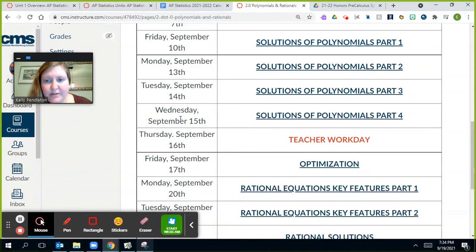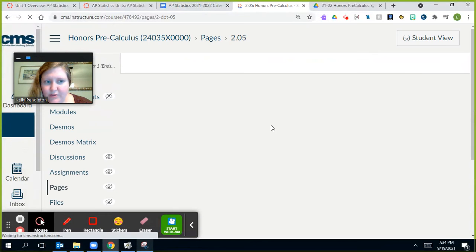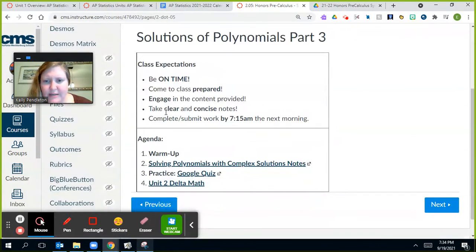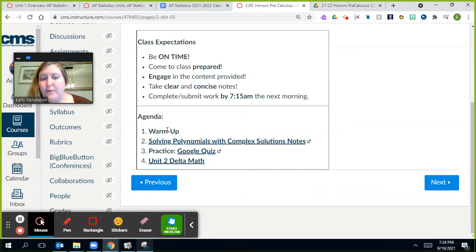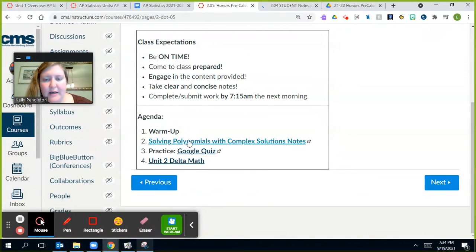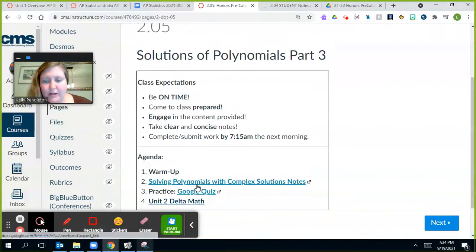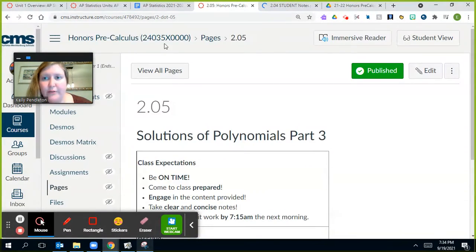And so the student will just click the link of what day they're looking to open the page for. So we'll click one of the days from last week. And we did solutions of polynomials part 3 that day. And so we have a warm up, some notes that I printed for the students. We had a little Google quiz practice, and then there's Delta Math homework that they've already signed up for that they'll work on and complete then. And so this little page just gives us our overall general overview.